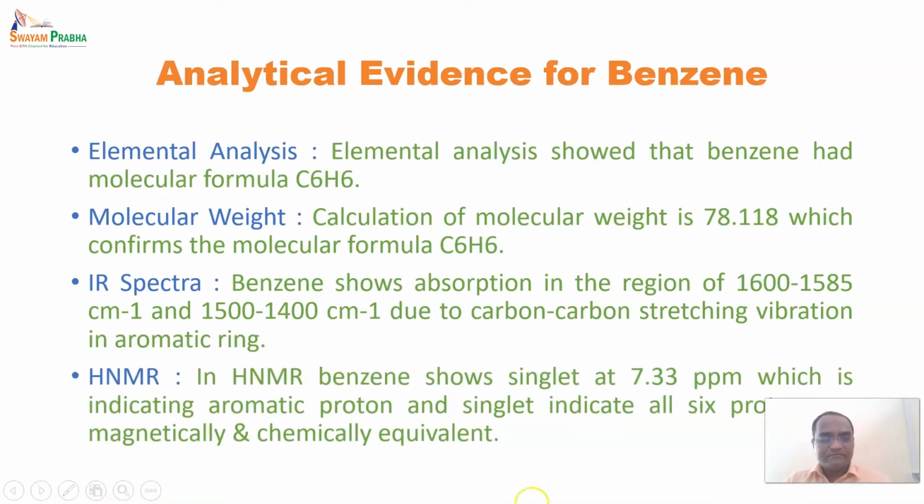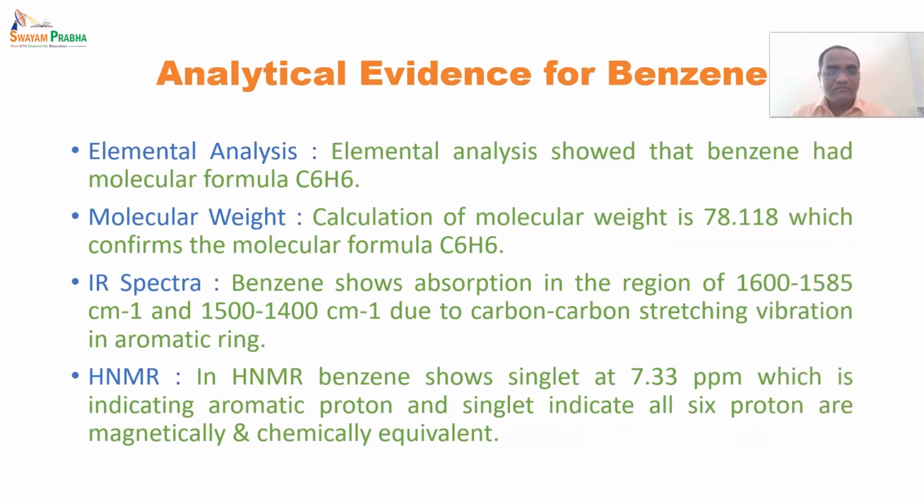After that, there is again a spectroscopic technique, that is H1 NMR, or we also call it proton NMR.